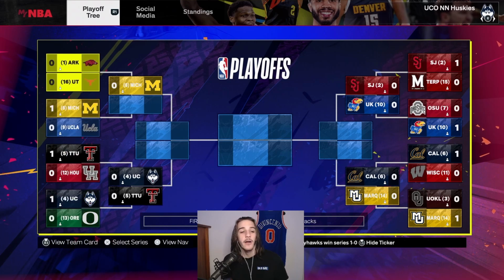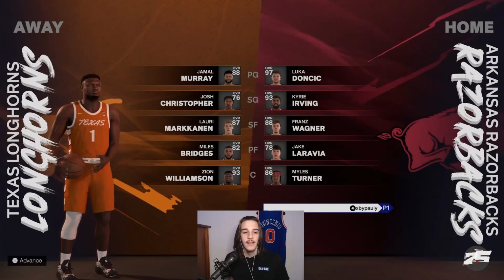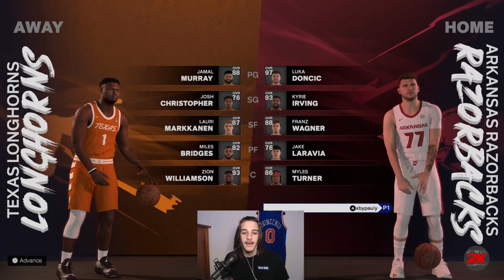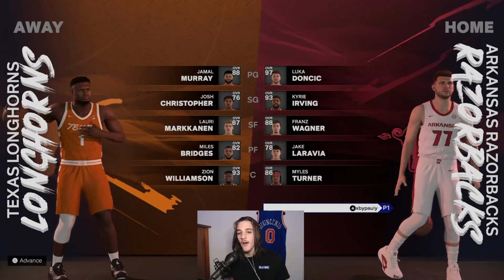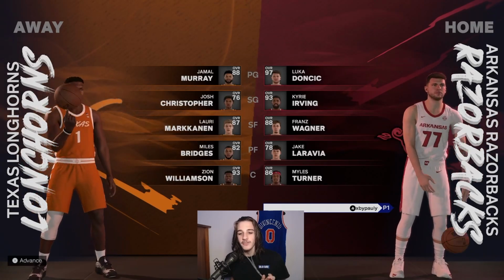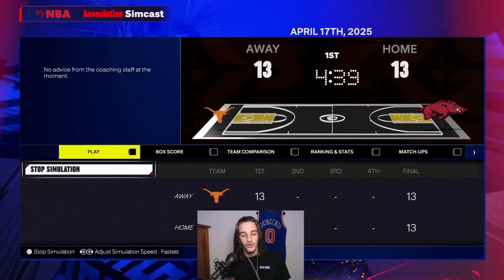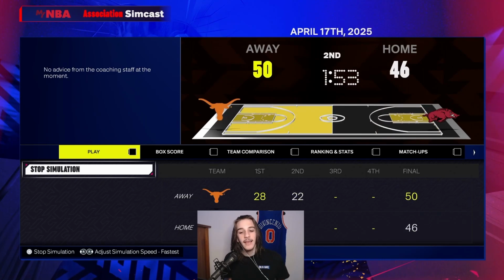And now we have our biggest seed gap so far, number 1 Arkansas versus number 16 Texas. Texas has Jamal Murray and Zion and Lauri. And Arkansas has Luka, Kyrie, Franz, and Myles Turner. Hasn't been any too crazy upsets yet. If you guys made a bracket, I'm sure most people could definitely have 100%.